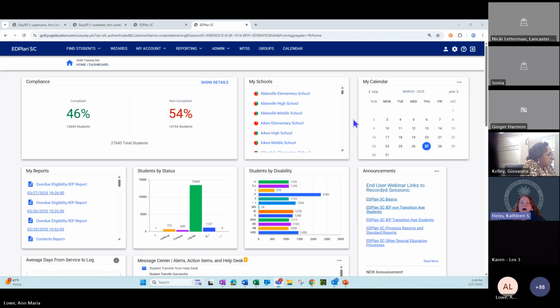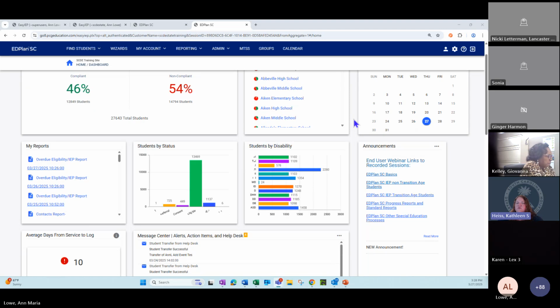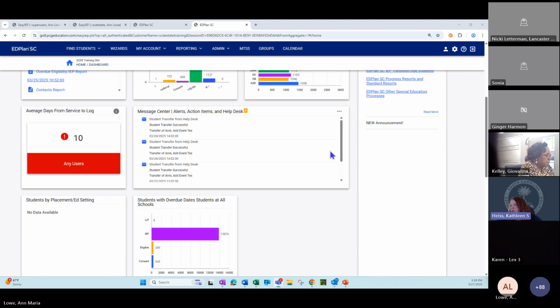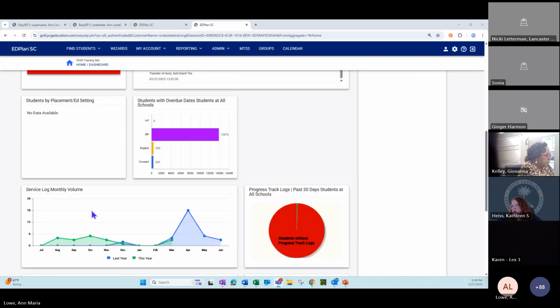Okay. So on the dashboard widget, we're going to be making an update to the school administrator dashboard. So they'll be able to see students by status, students by disability, and then students by percentage of time in special ed. So that'll be a change for them.